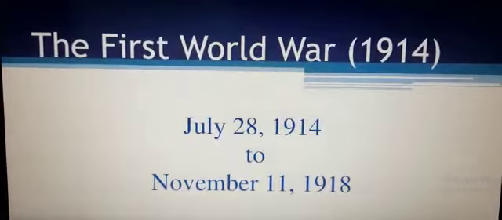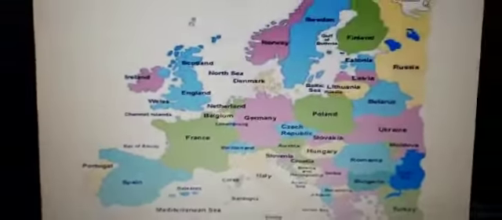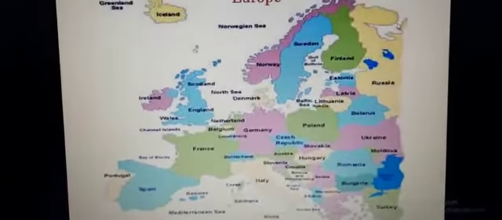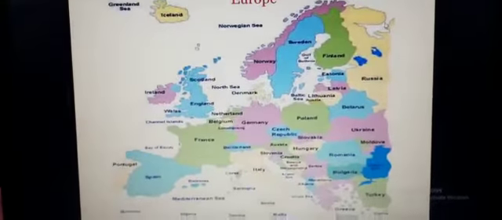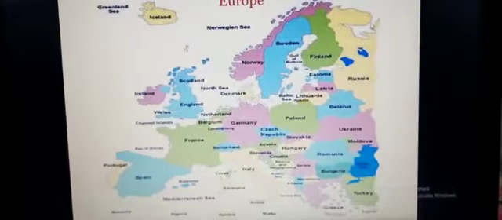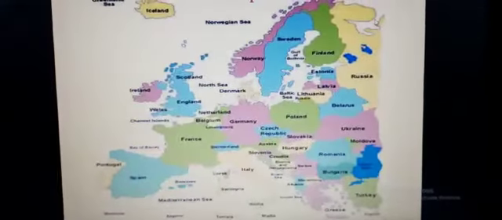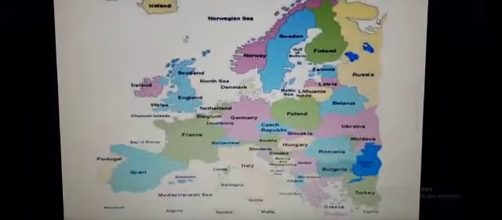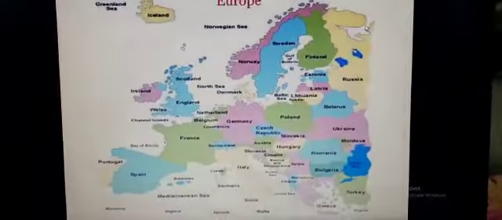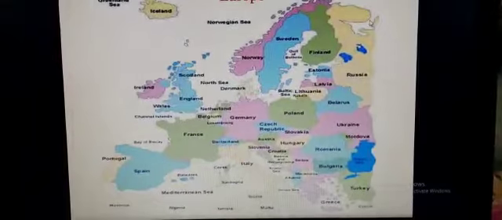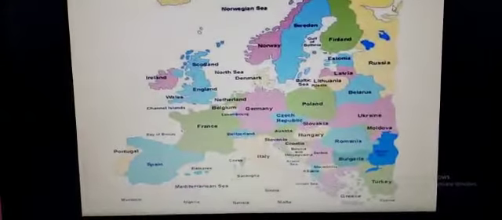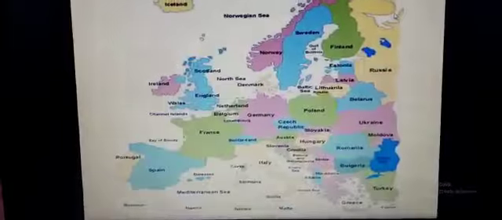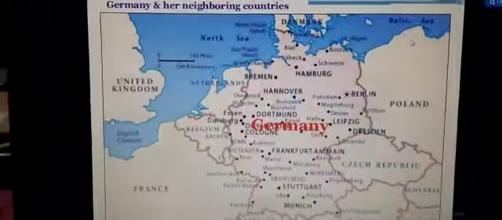As you will see on the slide, a map is also given, children, of the countries in Europe, showing how the countries were involved in the First World War. It was started between two countries, and how others also joined one by one. So the map of Europe is given here, and in the next slide you will see another country that will be shown to you here, Germany.